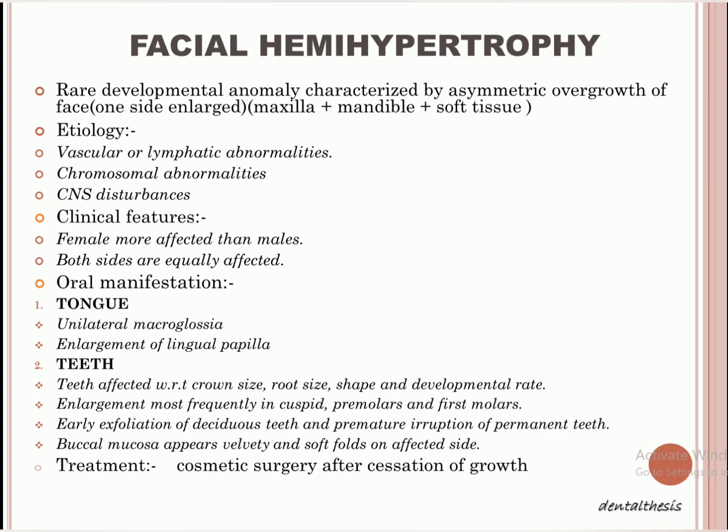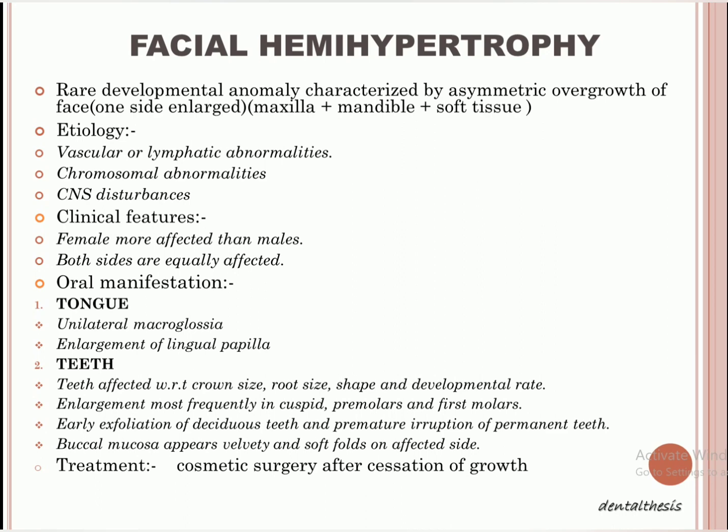Then secondly, we come to the teeth. The teeth are affected in terms of four things, right? Crown size, root size, shape, and developmental rate. The teeth which are mostly affected are the cuspids, meaning canines, your premolars or bicuspids, and your first molars.